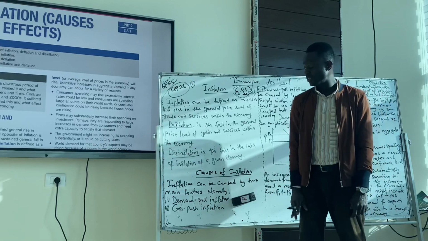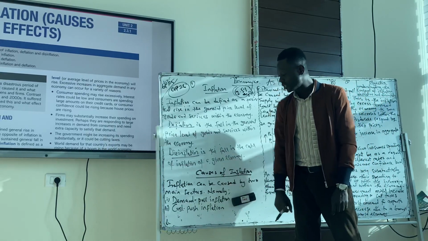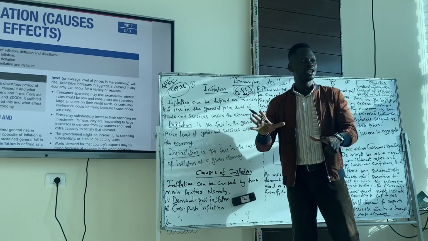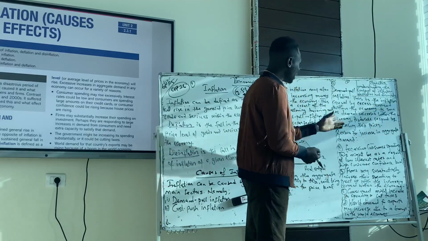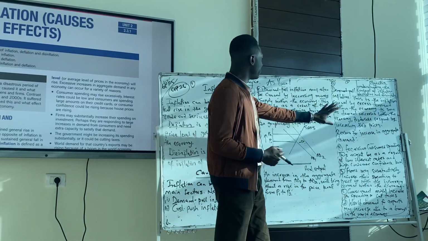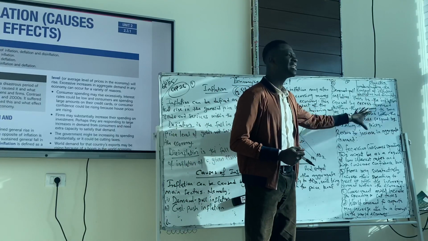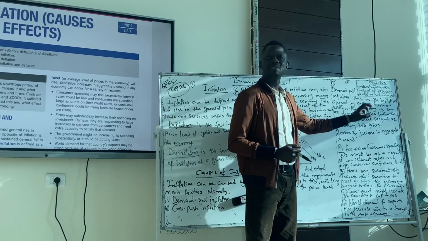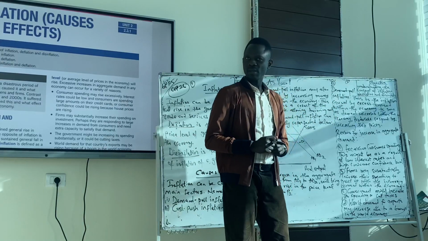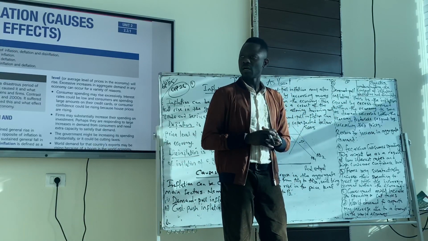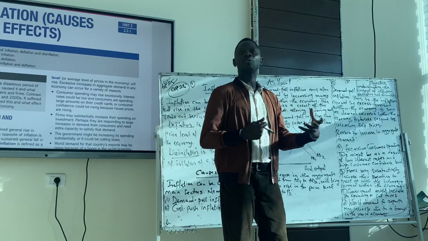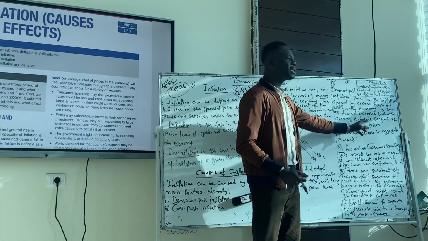There are two causes of inflation. The first one is demand pull inflation, and the second one is cost push inflation. So we're going to start with demand pull inflation. Why do we call it demand pull inflation? It's demand pull inflation because it comes as a result of increasing demand within the economy. So it means there's excess demand within the economy. As soon as there's excess demand, producers will respond by increasing the price of the product.